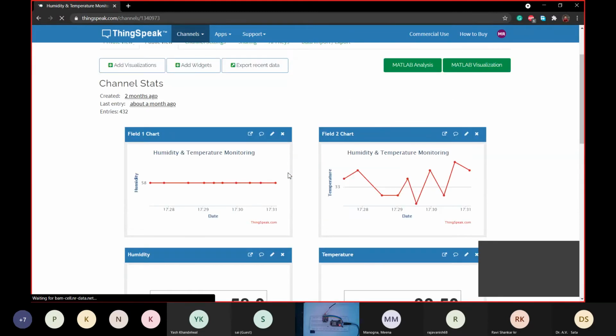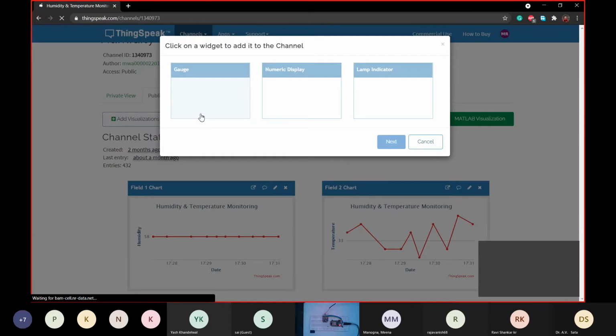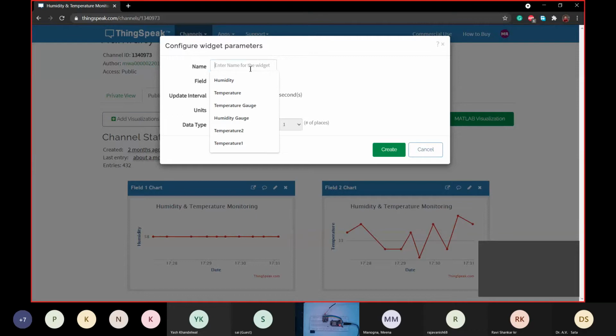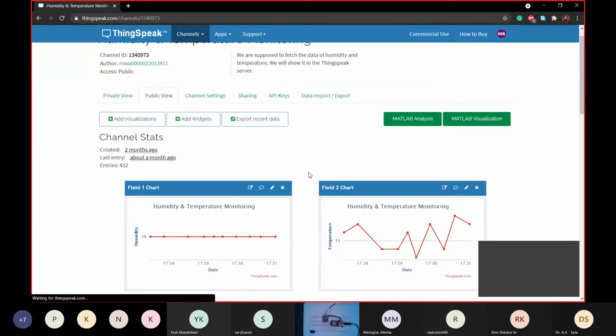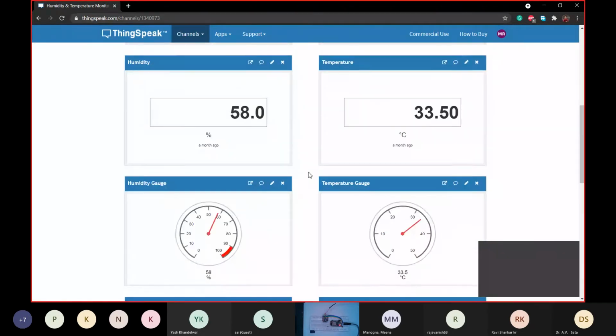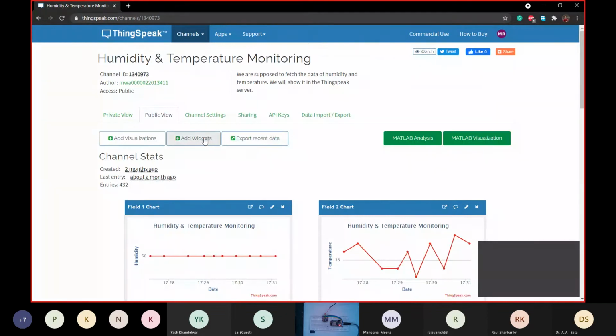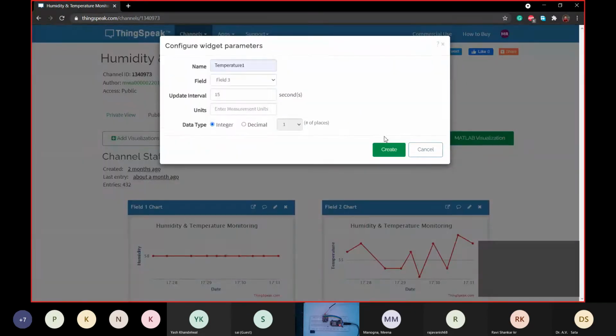I will create two new widgets so that we can see data. Okay, perfect. And that will be field 4.